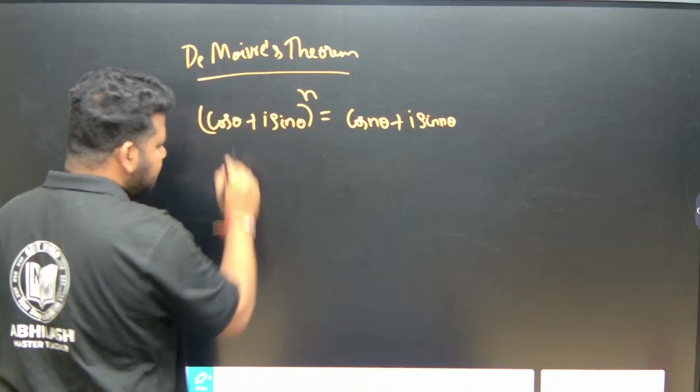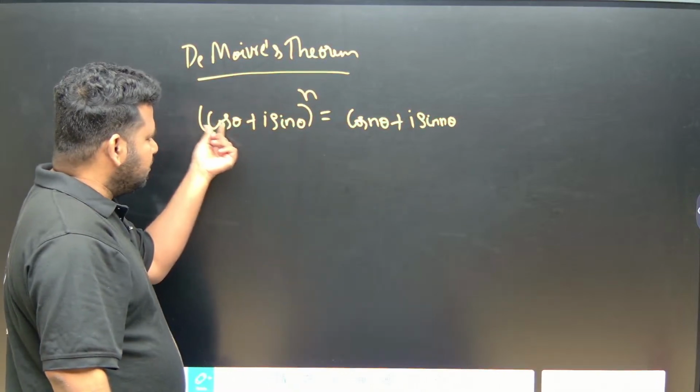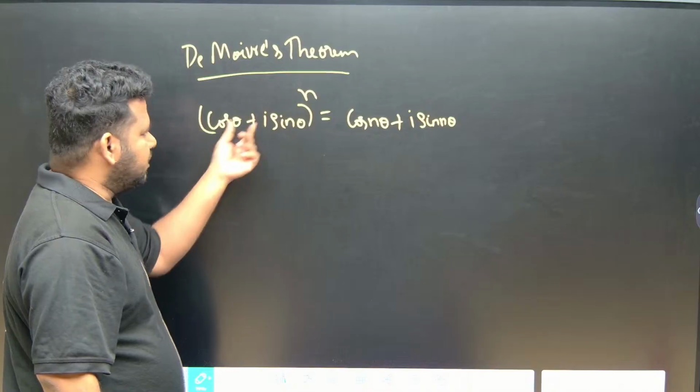This n will come within theta. It will join as an angle. It will become n theta here also. The power will come inside. That is what de Moivre's theorem states.